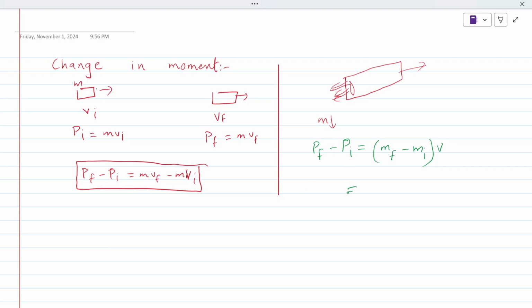If the velocity is also changing, then we will say mvf minus mivi. What does it mean? It means that the mass has changed and the velocity has changed. The product of final mass and final velocity and the initial mass and initial velocity would be subtracted to get the change in momentum. Are you getting me?